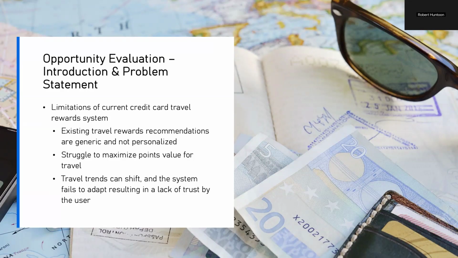Users struggle to find relevant travel recommendations that align with their preferences, potentially miss out on optimal redemptions due to fluctuating airline and hotel prices, and they have difficulty maximizing rewards because of complex point systems and restrictions that could result in receiving generic offers rather than personalized real-time travel suggestions.